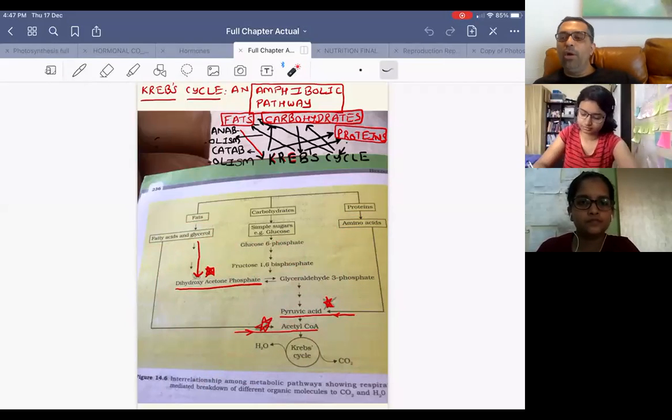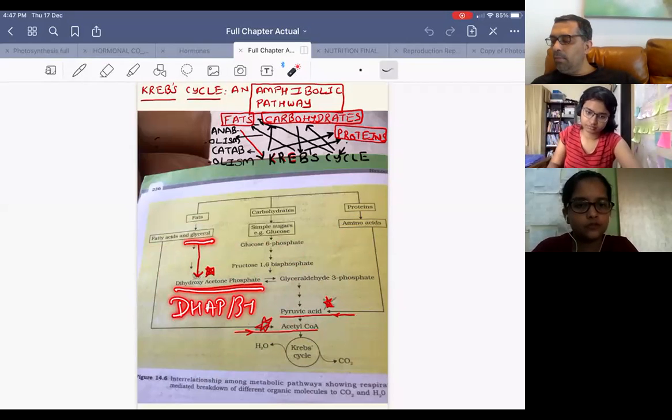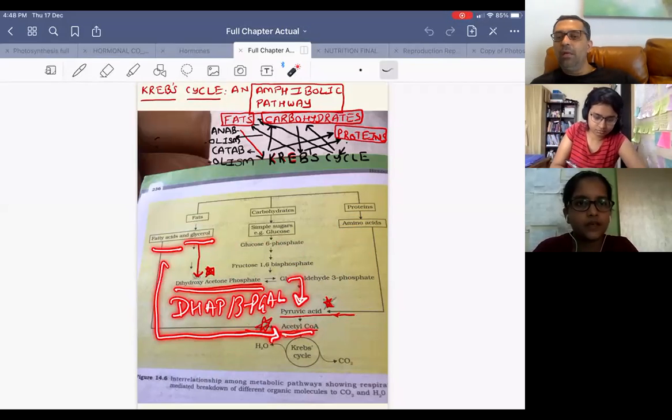So, from the point of view of what is good to be remembered: glycerol gets converted into DHAP or PGAL, which then enters glycolysis and the Krebs cycle. What do fatty acids become? Acetyl coenzyme A.